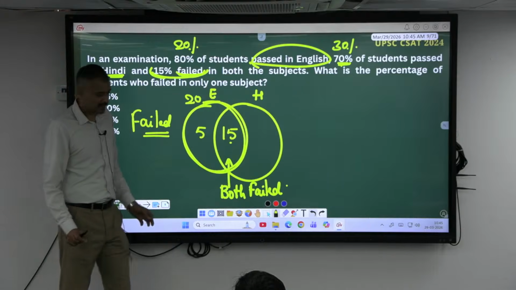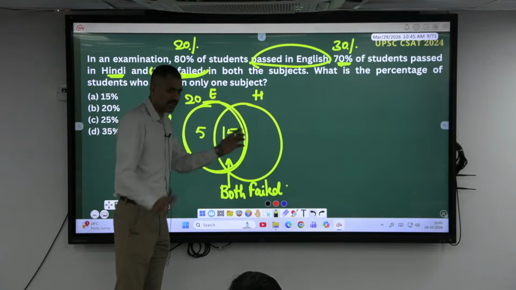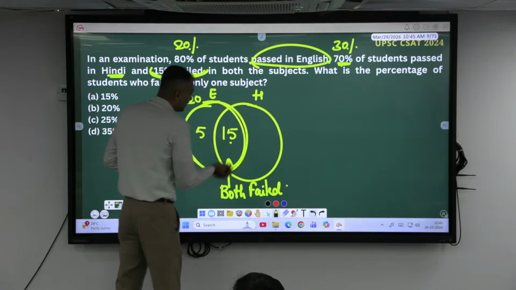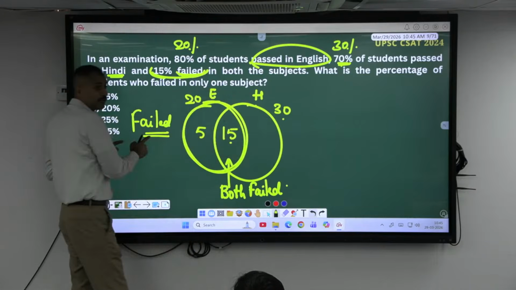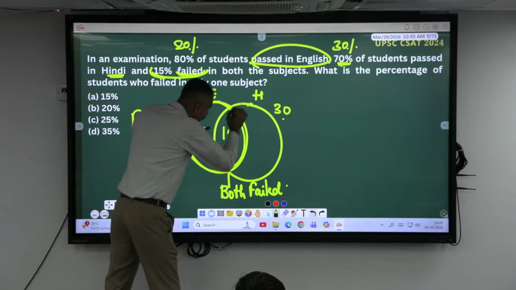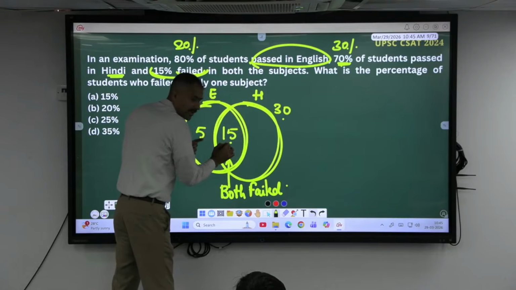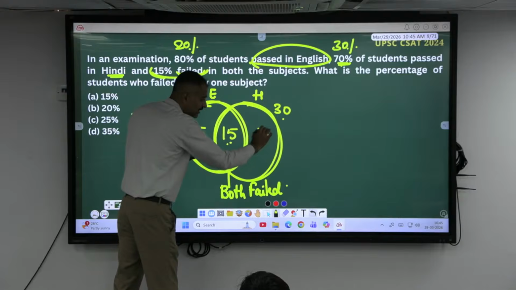My question is, anyway you can fill this one. I'll ask you that question. Look here now. Similarly, Hindi will be 30% failed. In this whole section we have to fill 30, but already there is 15. Here it has to be 15.